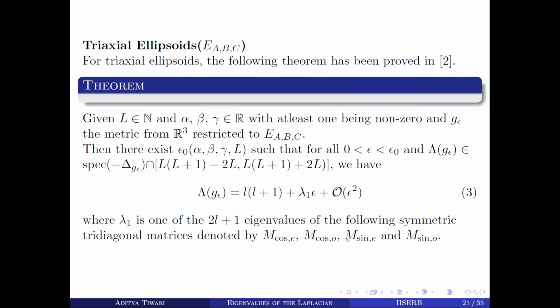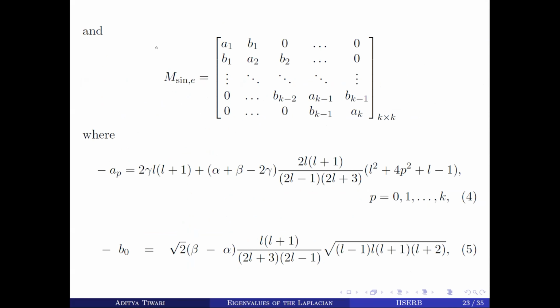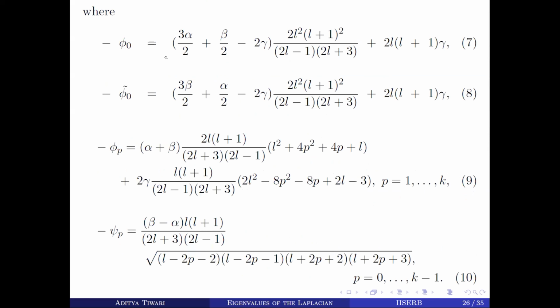We'll look at these matrices, and their entries will depend on alpha, beta, and gamma. Their orders also depend on L, so whether L is odd or even will determine their order. These matrices are tridiagonal and symmetric, all the entries are real, and the diagonal entries are positive. I will skip these. So this is M cos E, this is M sin E, and these are the entries. They depend on alpha, beta, and gamma. So this is M cos O, M sin O, and these are the entries.